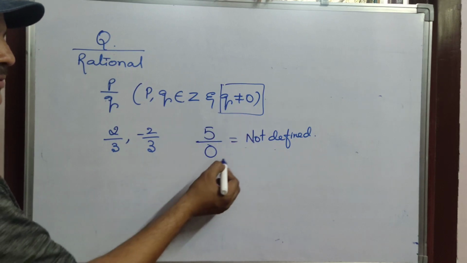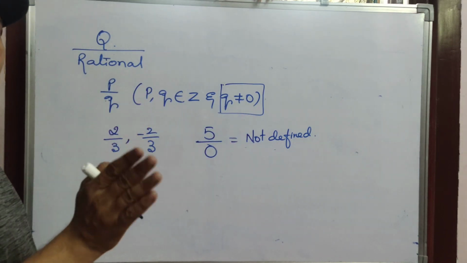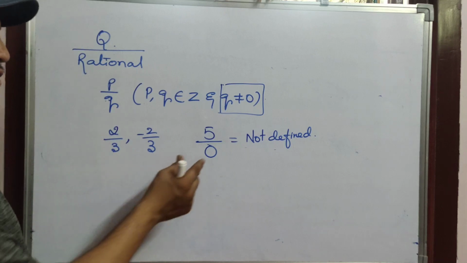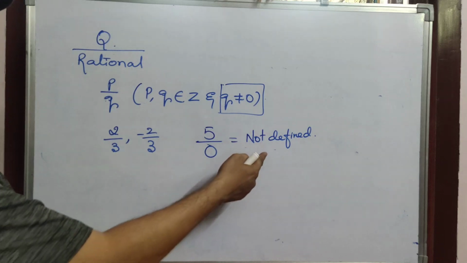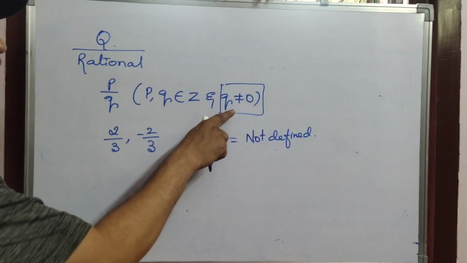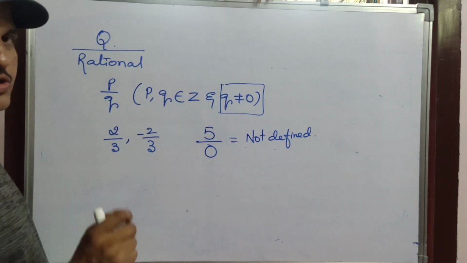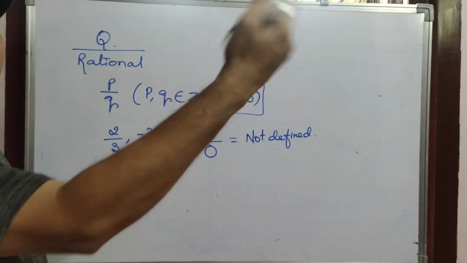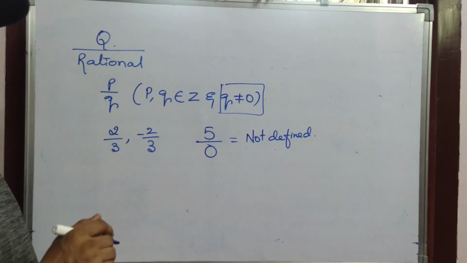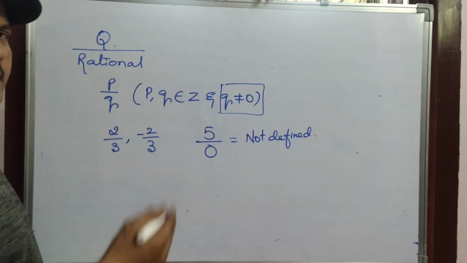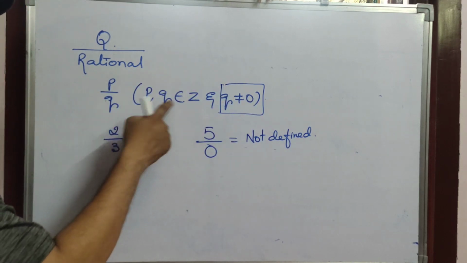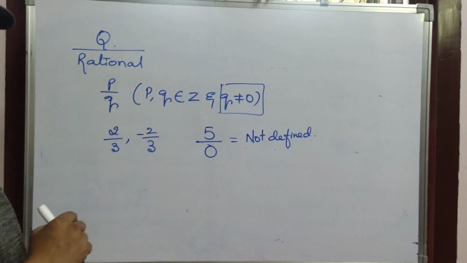That means denominator place 0 must not be there. In denominator we should not write 0 at all. If you write 0, it is not defined. That's why you have to take Q not equals to 0, which means other than 0 you can write any number, either positive or negative, because this belongs to integers.